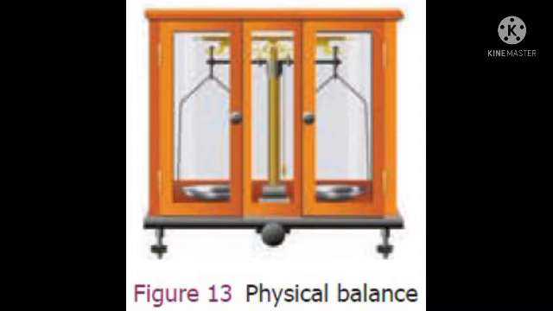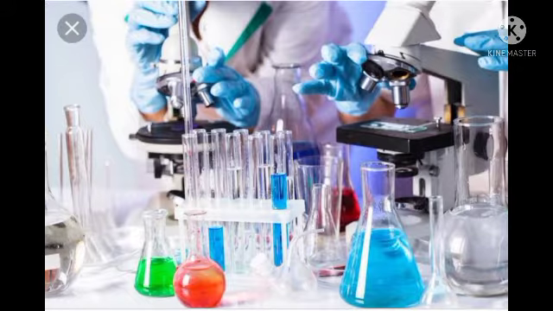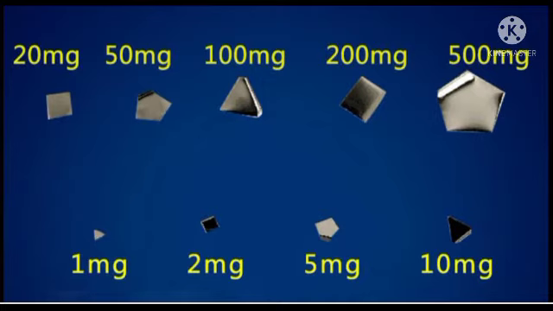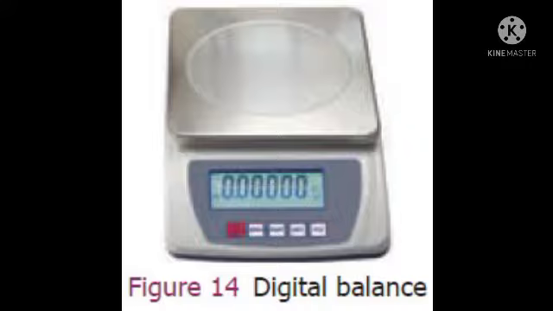The next one is physical balance. This balance is used in labs and is similar to the beam balance, but it is more sensitive, which can measure the mass of an object up to milligram. The standard reference masses used in this physical balance are 10 milligram, 20 milligram, 50 milligram up to 200 grams.